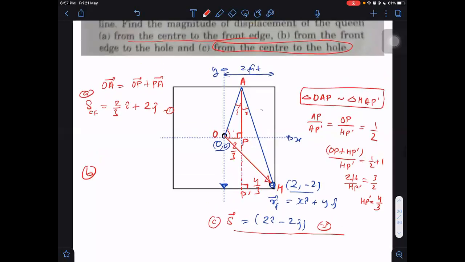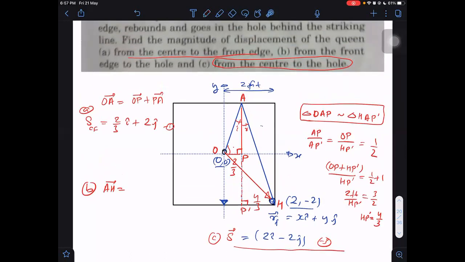What is B? B is A to H. Tell me what is the displacement from A to H? We can use Pythagoras theorem, sir. No, that is not useful also. Why? Yes, we can use it. They are asking magnitude. For magnitude we can use it, but I want better. I want not only magnitude, I want you to know the direction also. Therefore, I am writing the answer in terms of i cap, j cap. If you want magnitude, then we can do it easily: Pythagoras, square root of 2 square plus 2 by 3 square. That will be the magnitude. But I wanted the answer in terms of vector.